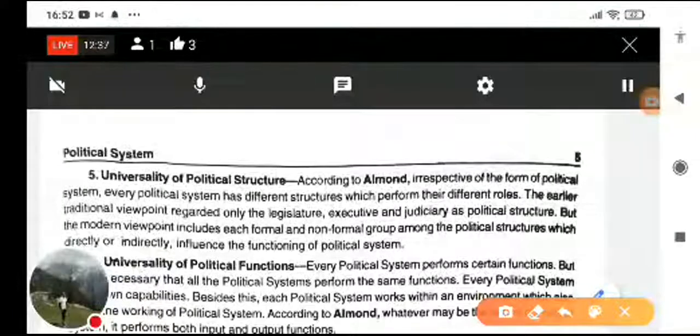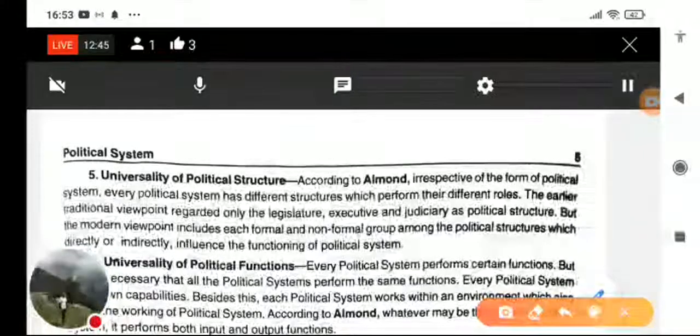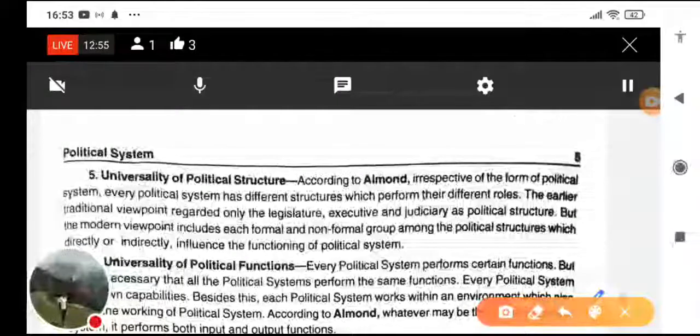So everywhere there are these structures. These are known as the political structures of a political system. They can be formal, as formal are legislature, executive, and judiciary, and informal, that includes political parties.